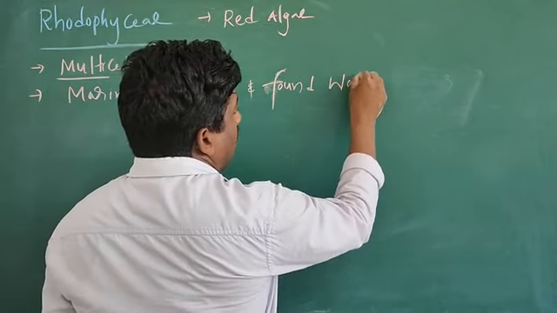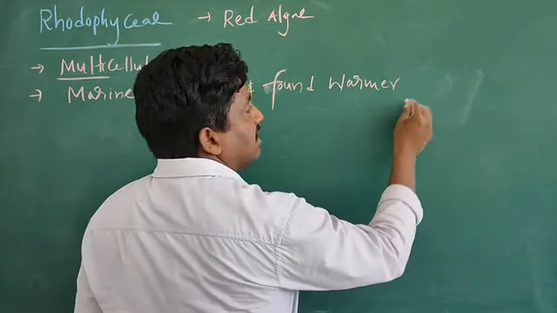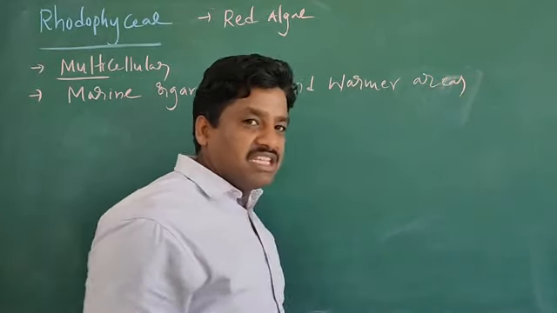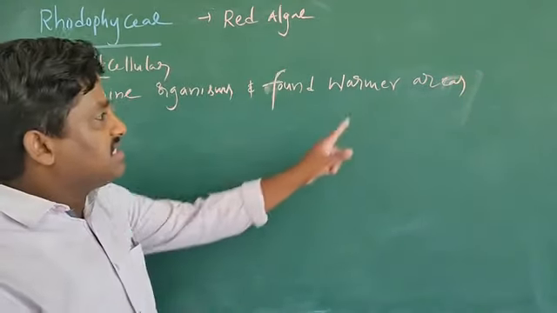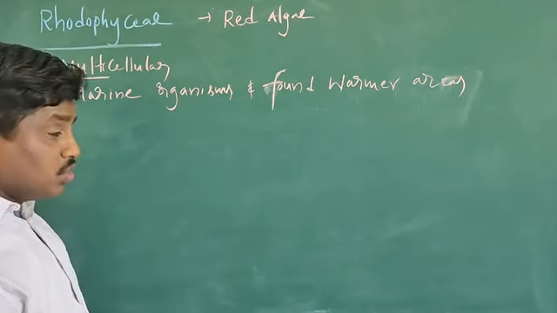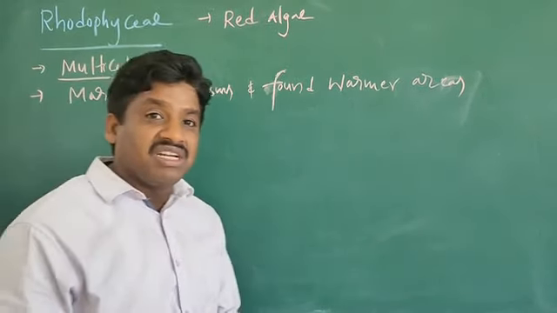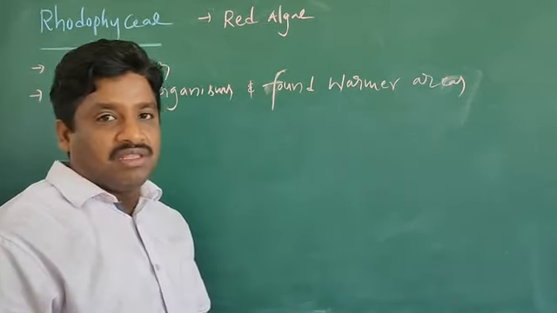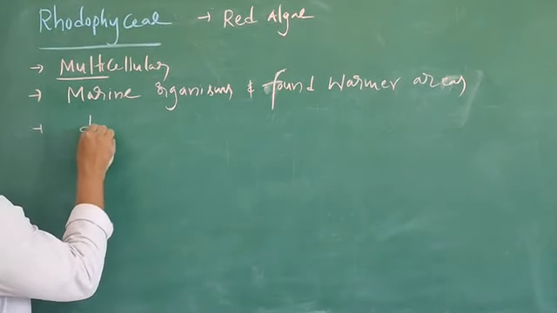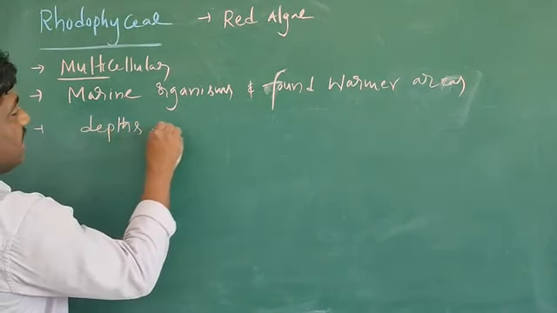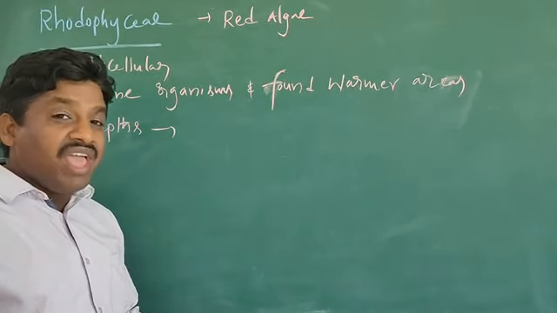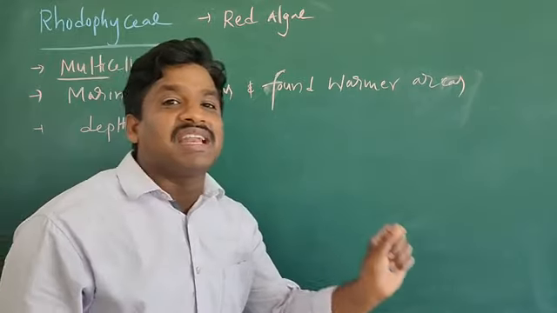Particularly they are found in warmer areas, where heat is present in such marine regions. And also these organisms are present in great depth, in the ocean depth region, where little light is penetrated.